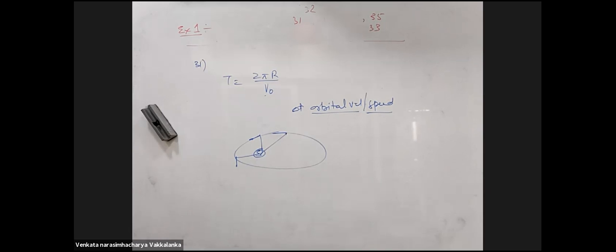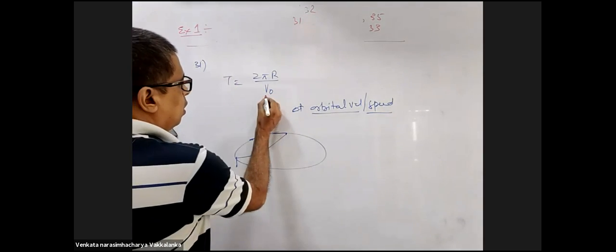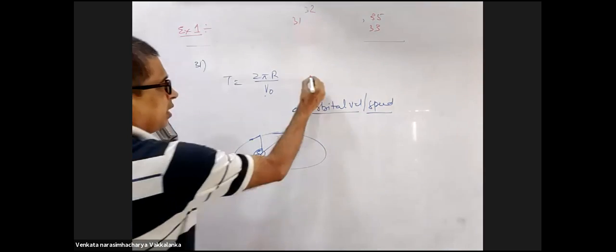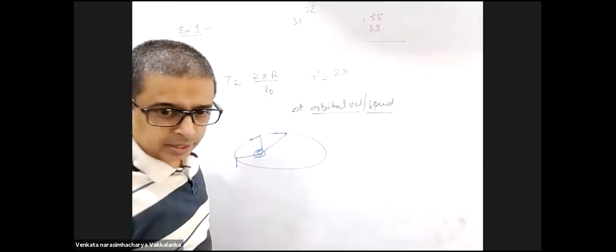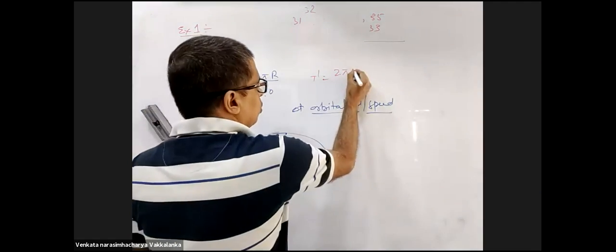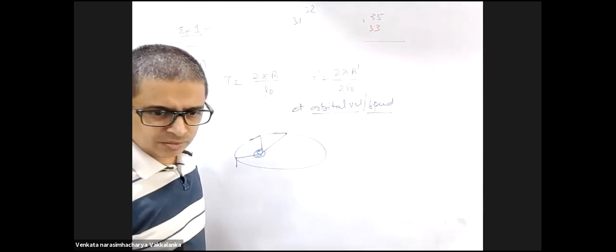So v naught and R both are going to change, right? It says in another orbit. R is also going to change, v naught will also change. It's talking about two different orbits. For the other one, I'll take T dash. T dash is 2 pi R dash by 2v. Radius क्या change हुआ है? In another orbit, the orbital time period is T dash, and I'll call this radius R dash. This is 2v.